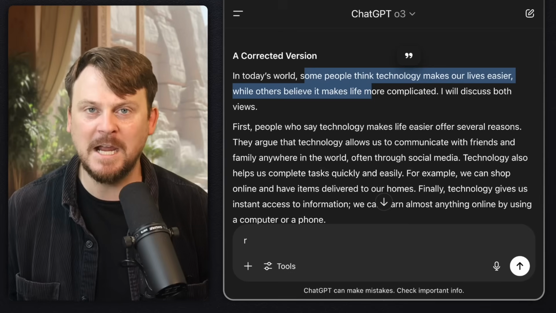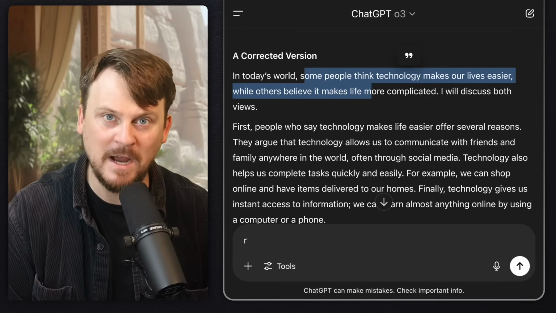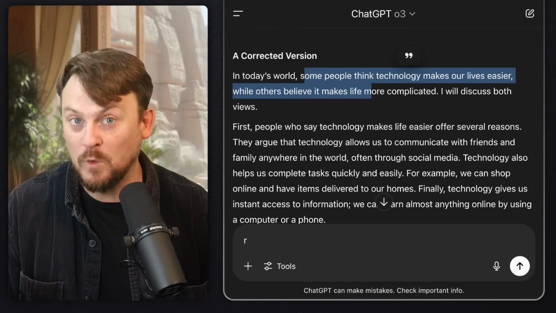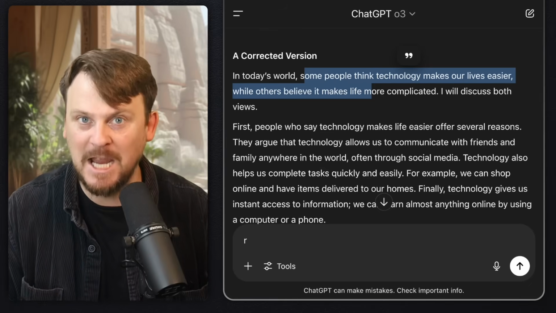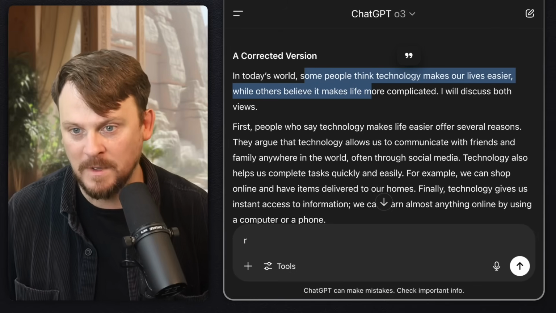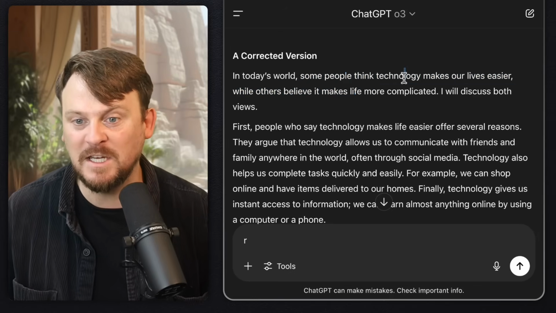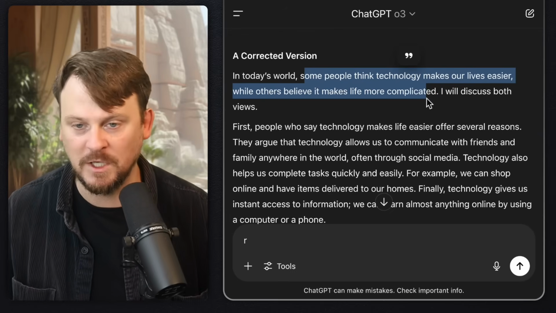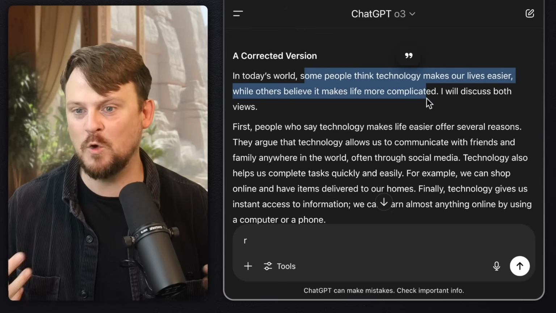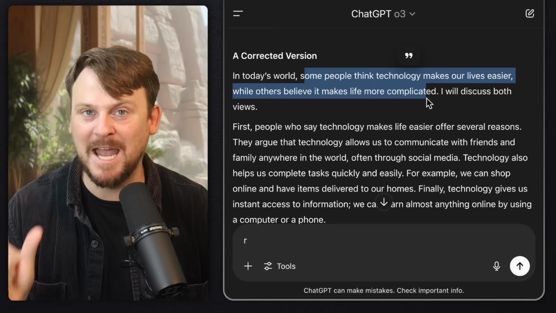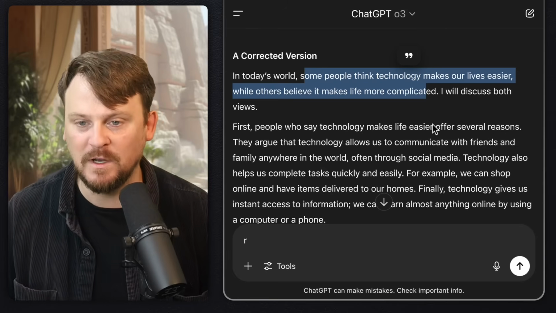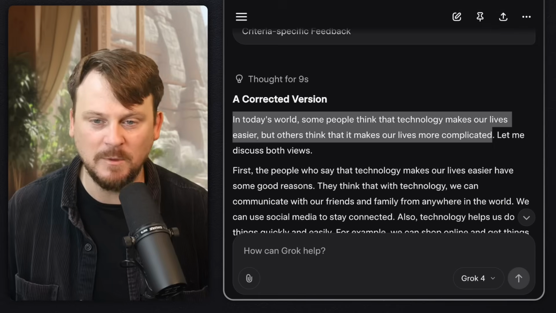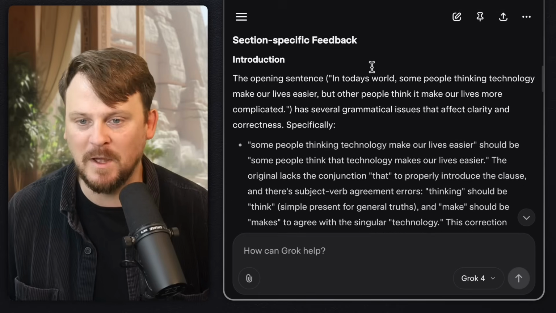So that's the teacher saying, hey, these are things that you did incorrectly, these are wrong, and these are things that you should try to do when you write if you want to write well so that you can engage people, so that you can communicate well. Some people think technology makes our lives easier while others believe it makes life more complicated. I will discuss both views. That's better because there's no repetition of this same exact pattern and it's using 2 different words. It's such a simple thing, but it's pretty clear that here ChatGPT is doing a slightly better job.